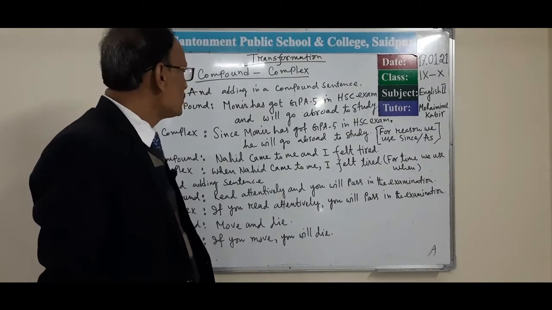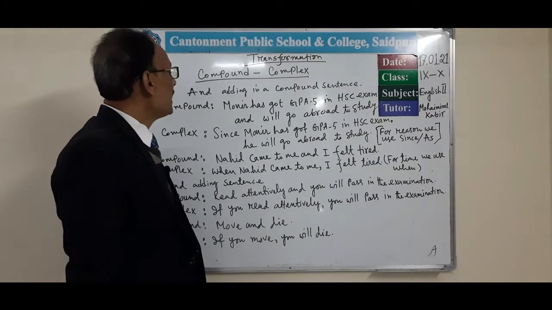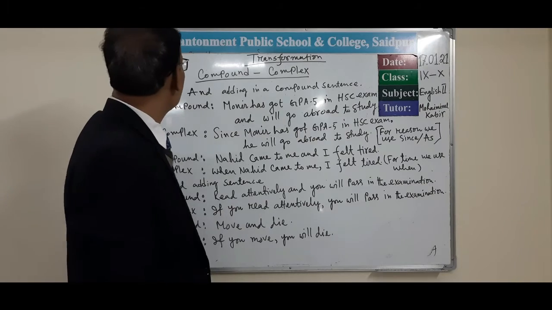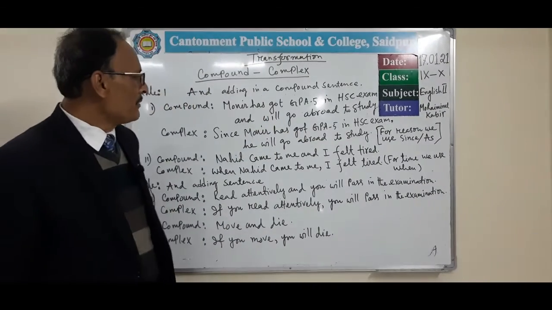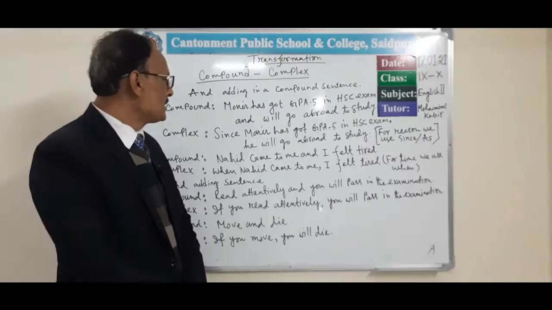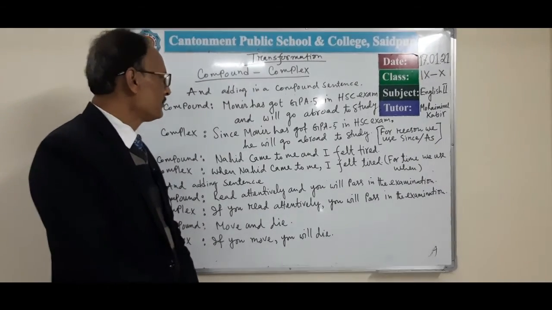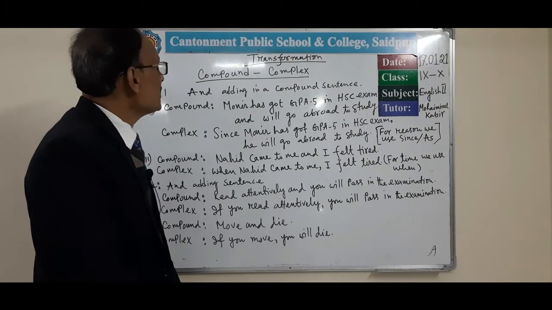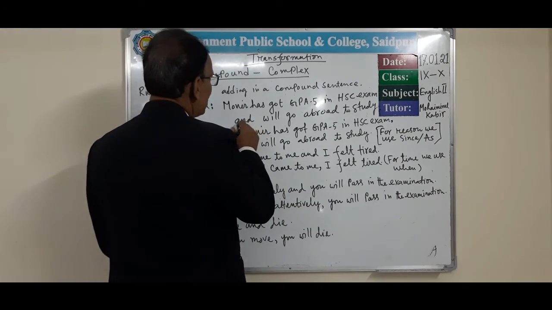look at the board. Example, already I have written one sentence. Monir has got GPA 5 in the SSC exam and will go abroad to study. First of all, here we use and.